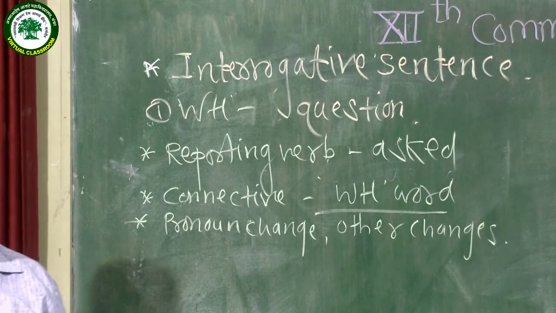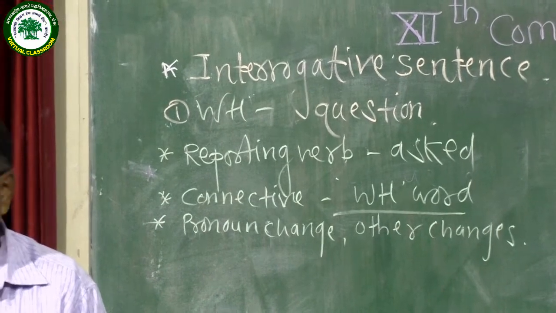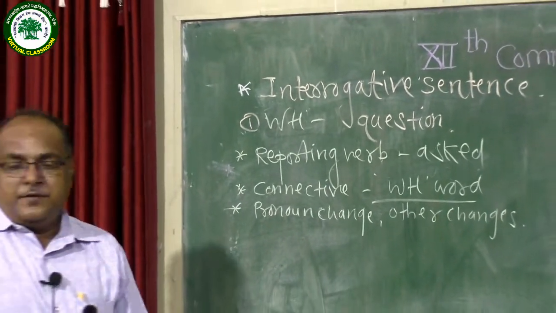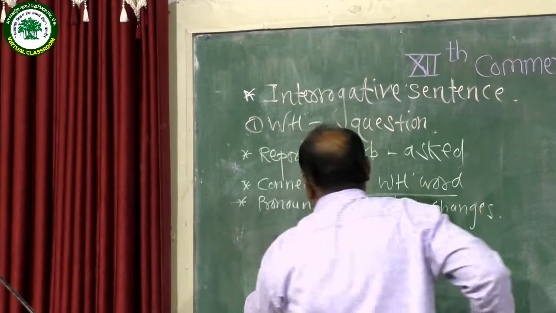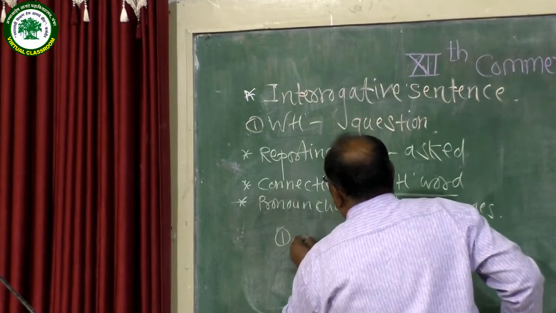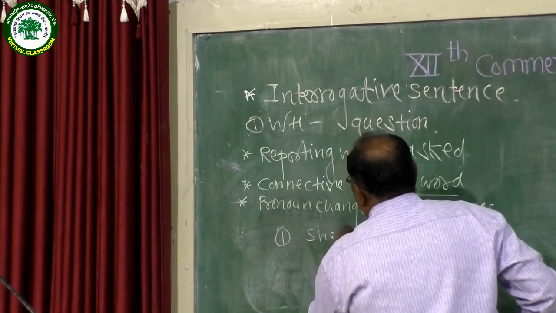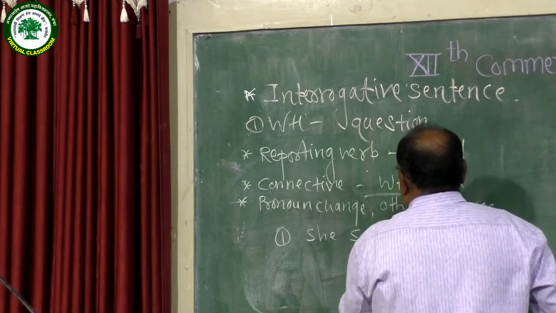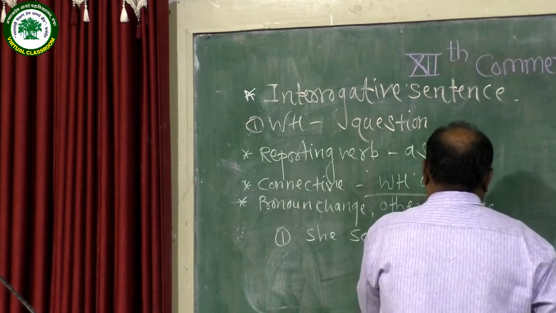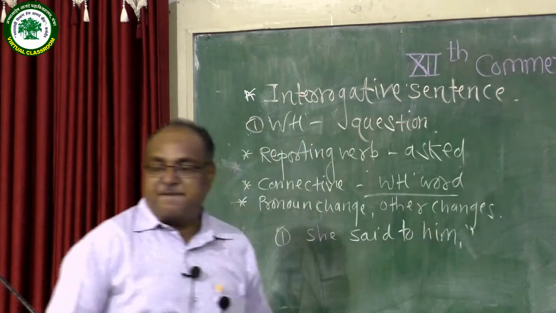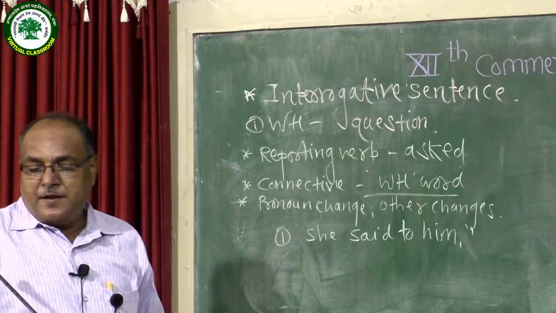If in a direct speech there is a WH question, for example, this is a simple statement we take for practice. She said to him, what is your name?